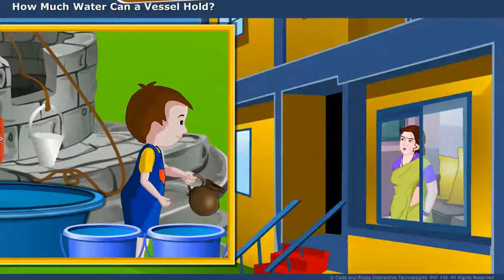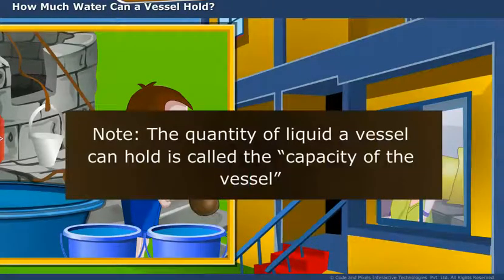But how? Mother told him, if you observe the capacity of the mug is small, so only a small amount of water can be filled into it, whereas a jug's capacity is larger when compared to a mug, so it can fill more amount of water. Note, the quantity of liquid a vessel can hold is called the capacity of the vessel.